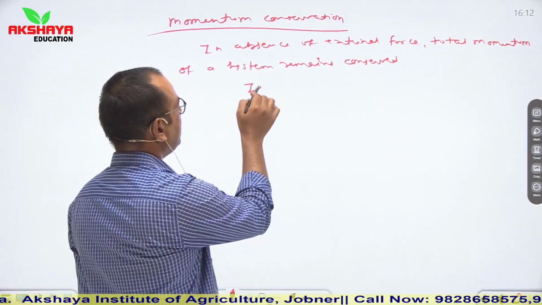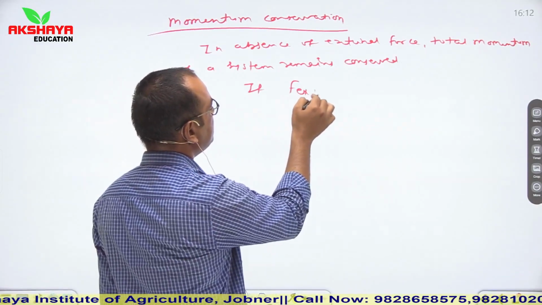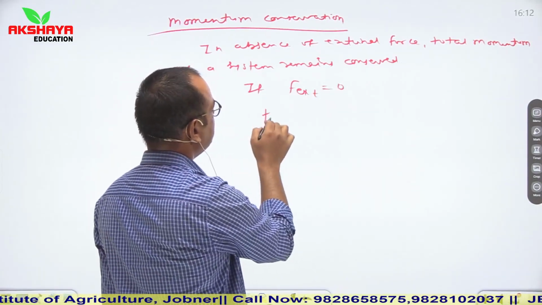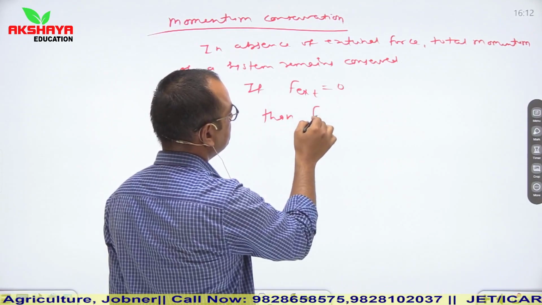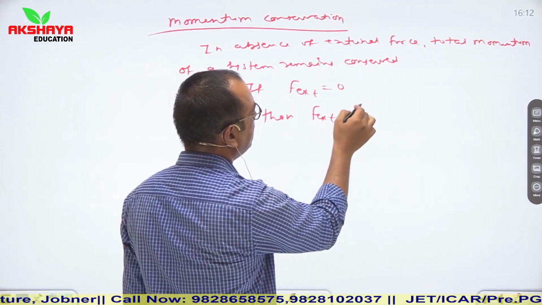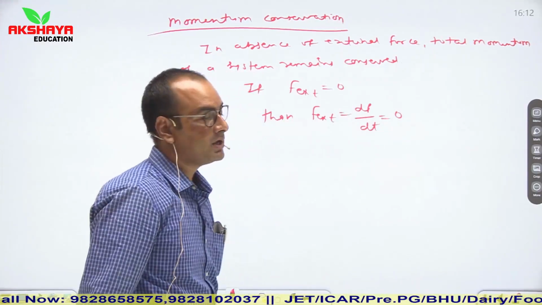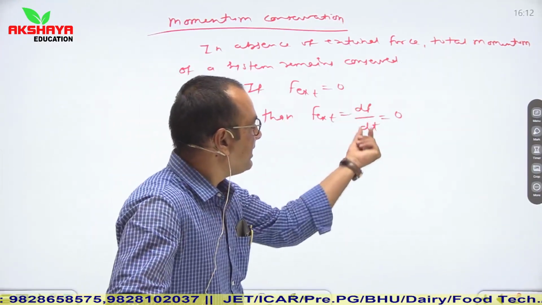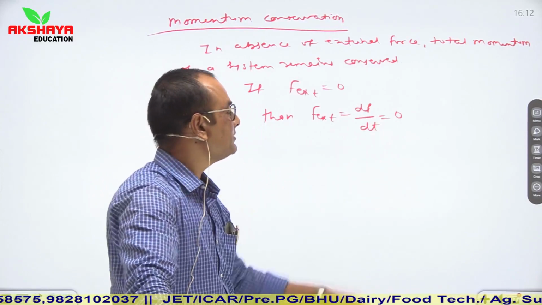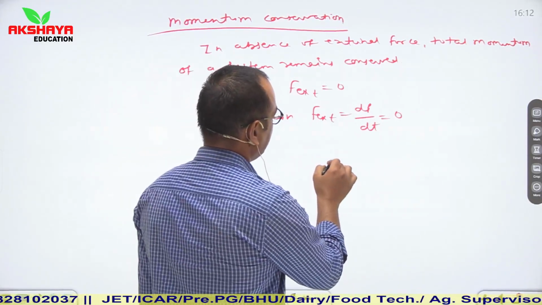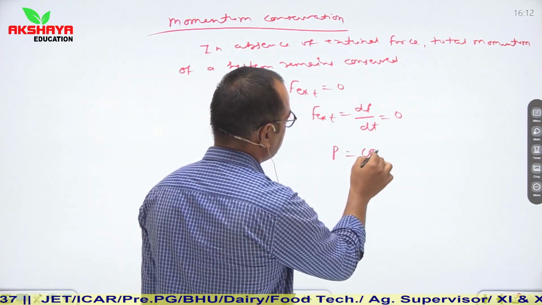It means if F external is equal to 0, then, since F external is equal to dp upon dt, dp upon dt is also equal to 0. Change in momentum with respect to time will only be 0 if p is constant.